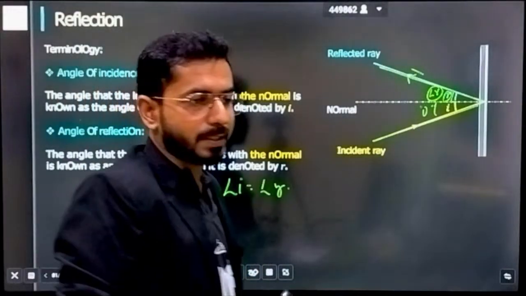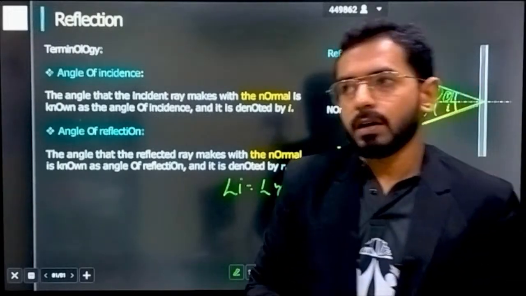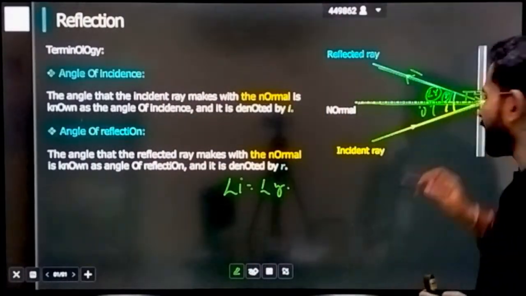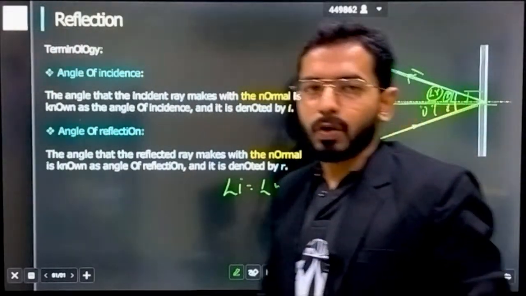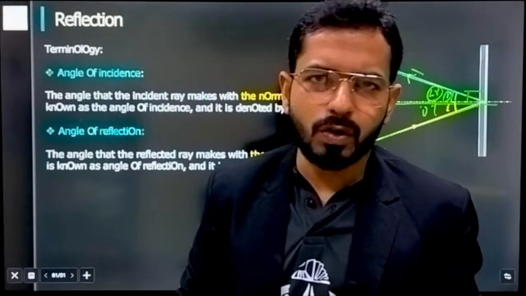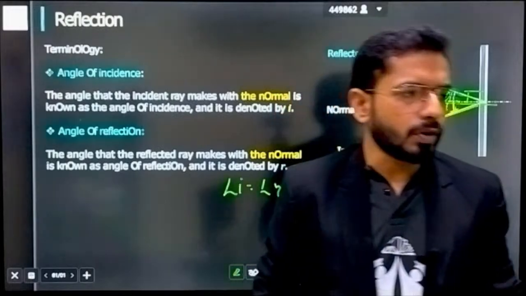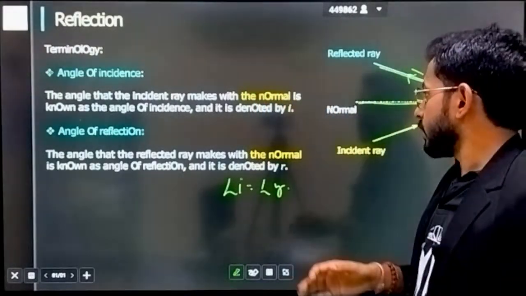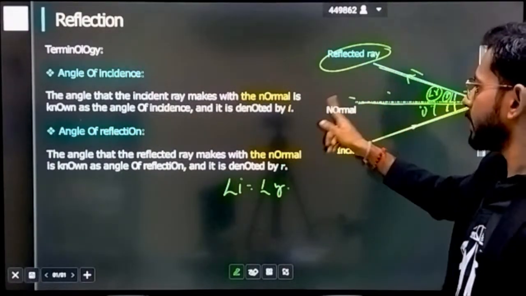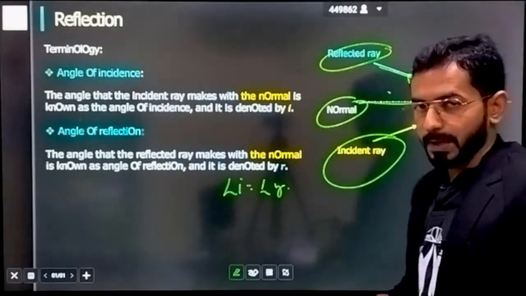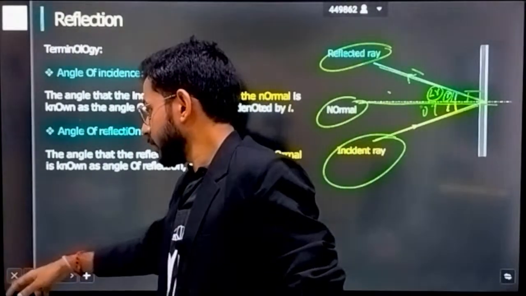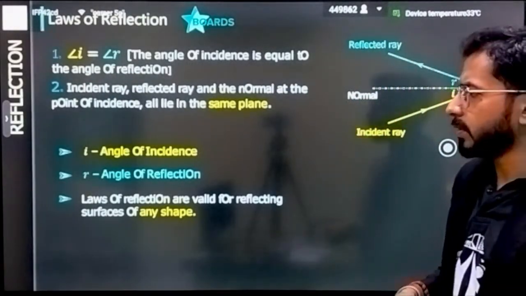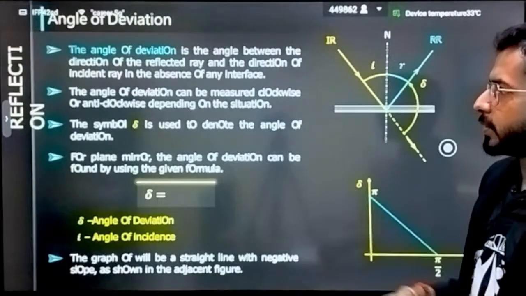What is the second law of reflection? The incident ray, the reflected ray, and this is called the normal. Normal means perpendicular. So if you draw a perpendicular to the plane mirror, that is called the normal. The reflected ray, incident ray, and normal all lie on the same plane. This is the second law that we study. Here it is given about the laws of reflection. These are the two laws that I have already told you.